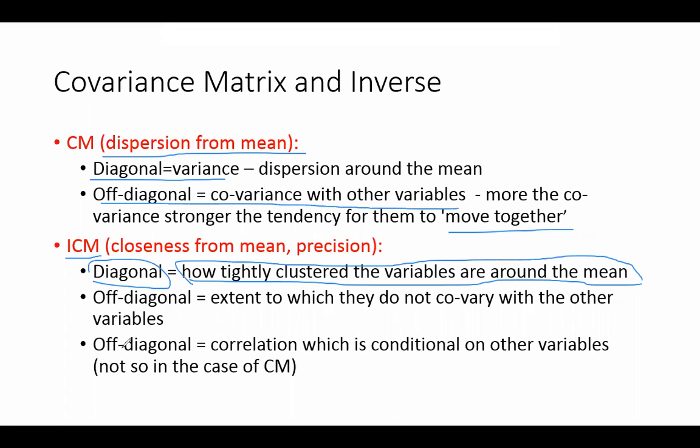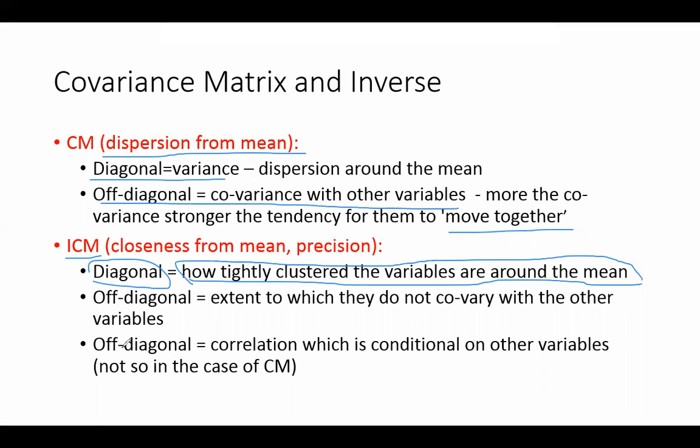Off diagonal values: in covariance, what were we looking at? You are looking at how much you are correlated with other variables, irrespective of anything. C1 with C2, C1 with C3, C1 with C4: find out the correlation of every column with every other column and put that in the covariance matrix.